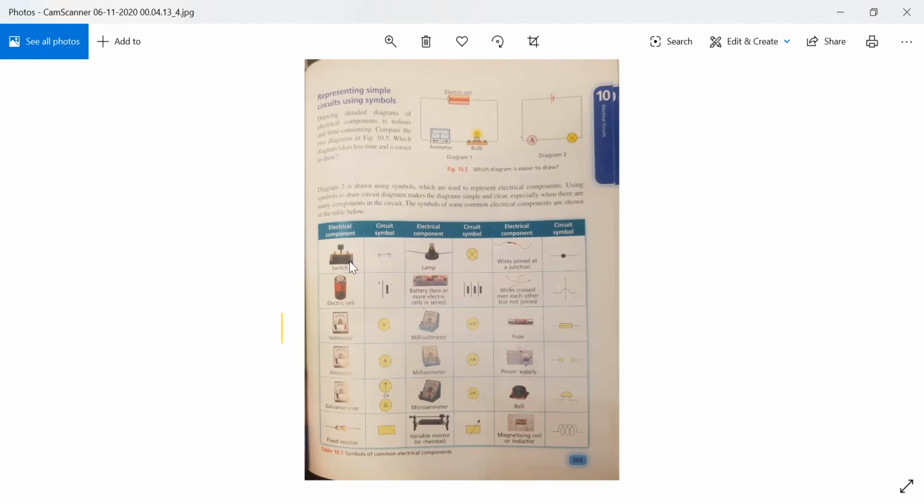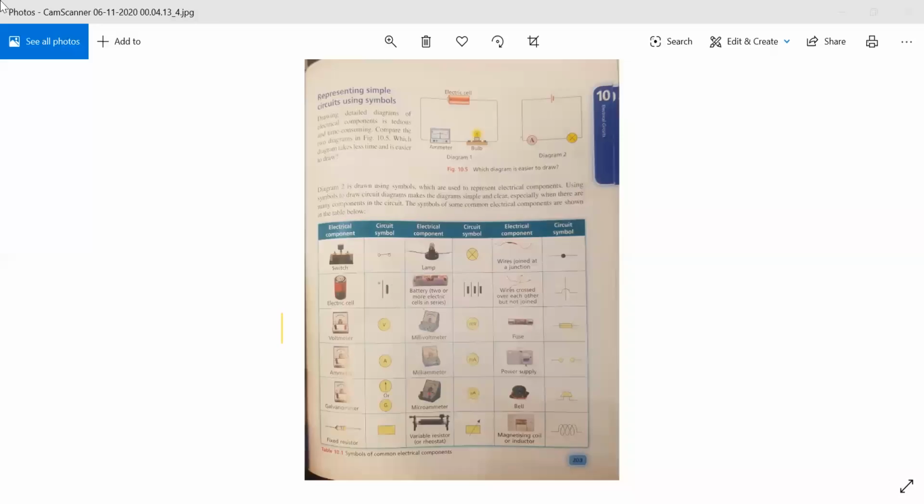Okay, so here are some electrical components. If you want to draw or represent simple circuits or any type of circuit using symbols, you should know which electrical component has which symbol, and how we can recognize it.